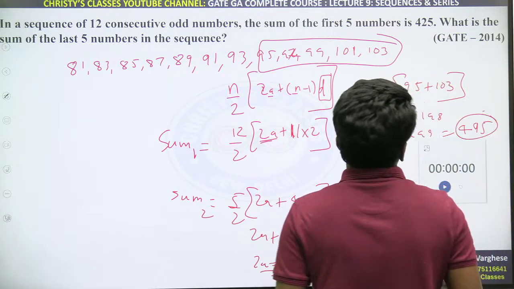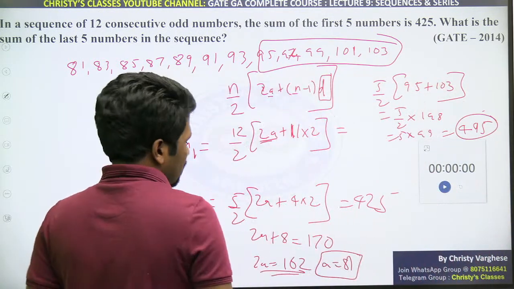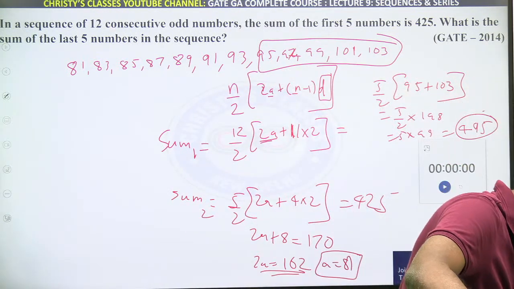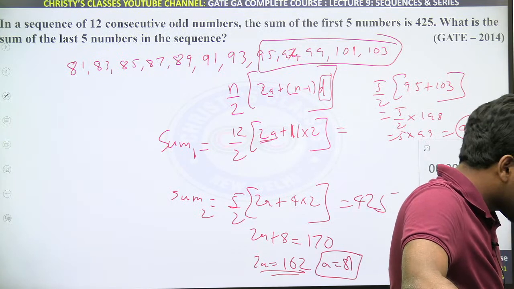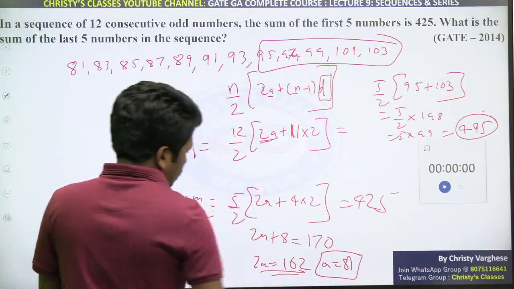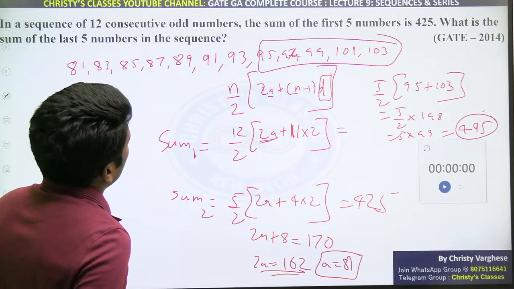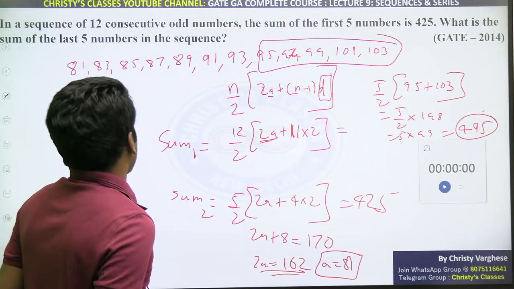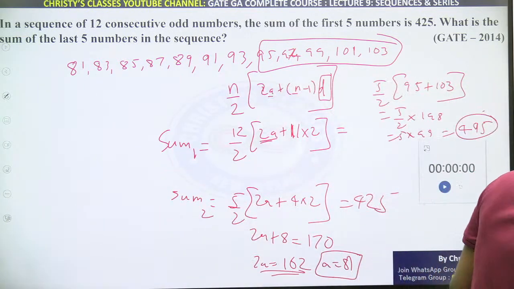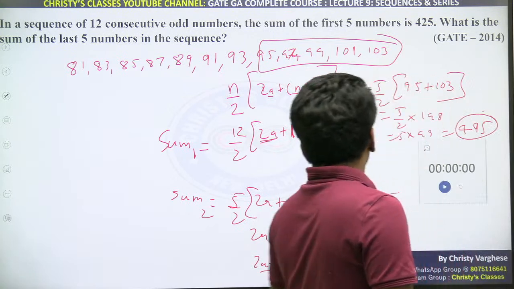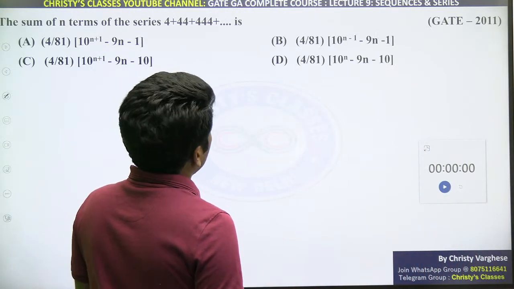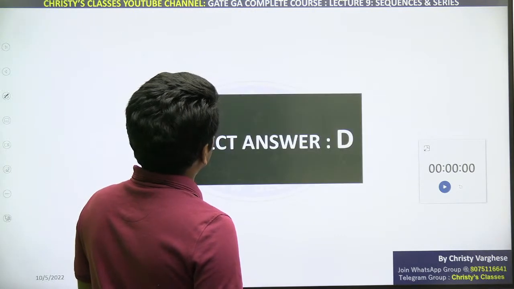How many of you understood this? Please respond. It's a good question, checking your basic understanding about sum of arithmetic progression. All of you clear? Yeah, there can be more improvisations also you can make. Options were there means options could have helped us to eliminate also. So if this is clear, let's move on to the next question. There was another similar question that came in 2000. Let me check.